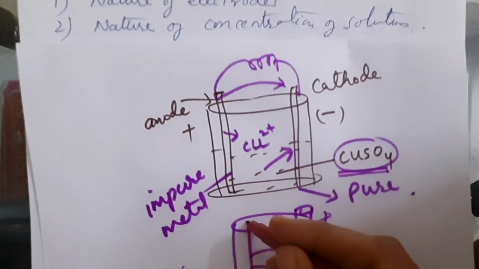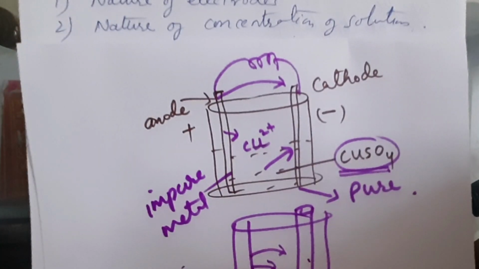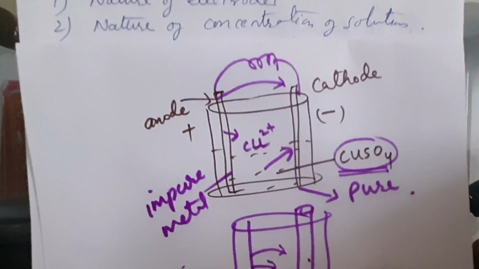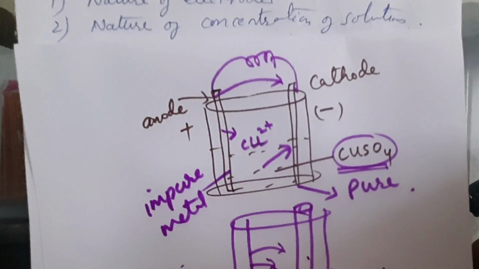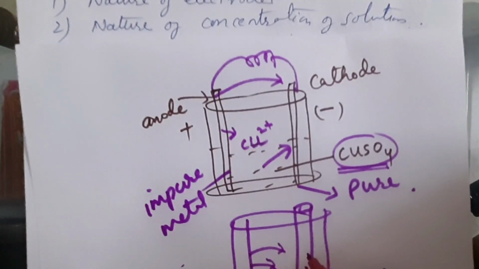And moreover, whatever impurities are present in the anode, they get deposited at the bottom. And we call this anode mud. So with this word, you can remember the activity. Anode mud means anode is impure. So all the impurities are getting settled near the anode and cathode is becoming thicker. So with this, we get the electroplating.